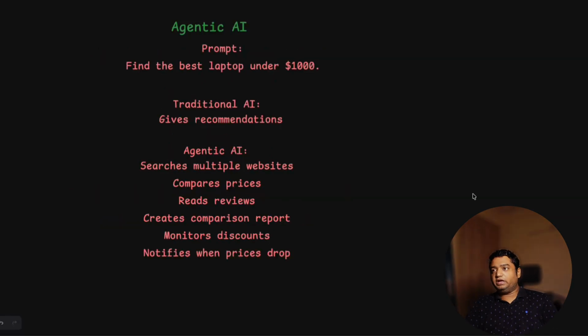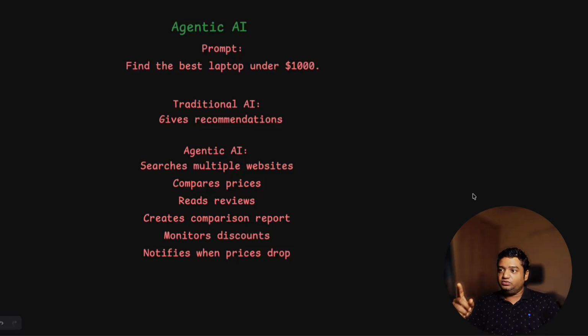If you put in a simple prompt like find the best laptop under $1,000, the traditional generative AI system will give you a recommendation like these are the laptops. What will agentic AI do? It will search multiple websites regarding this price. It will compare the prices of multiple laptops. It will read the reviews. It will create a comparison between different laptops on the basis of price and reviews. It will monitor discounts, and also study when a particular discount will come in for that product, and it will try to notify you.